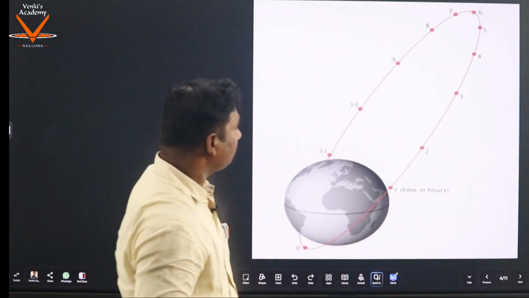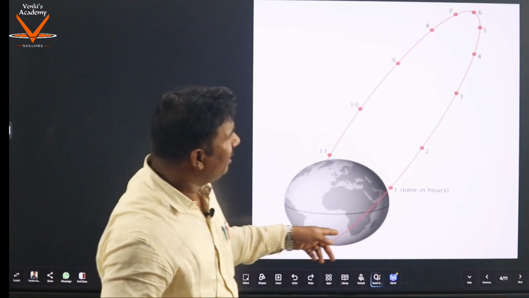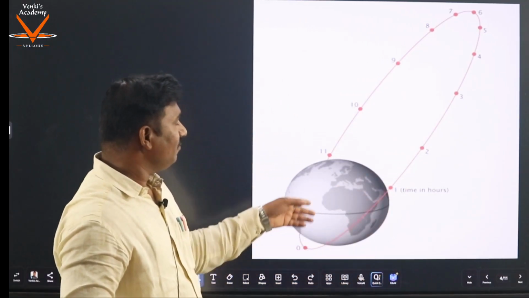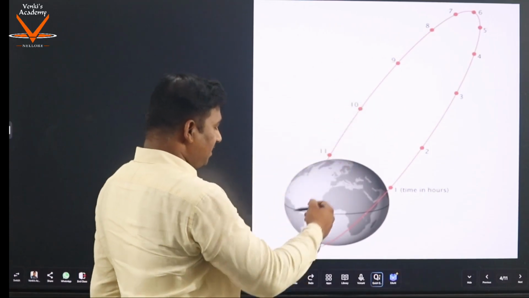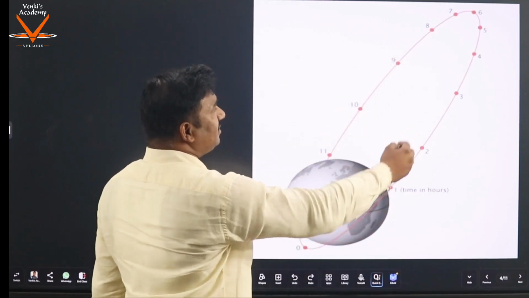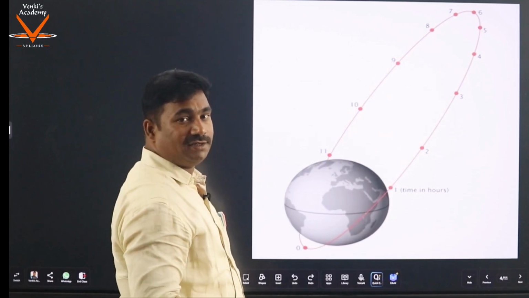Next, this is the Molniya orbit. In this Molniya orbit, the eccentricity is 0.722, and that is why you can see this orbit is not a circular orbit.